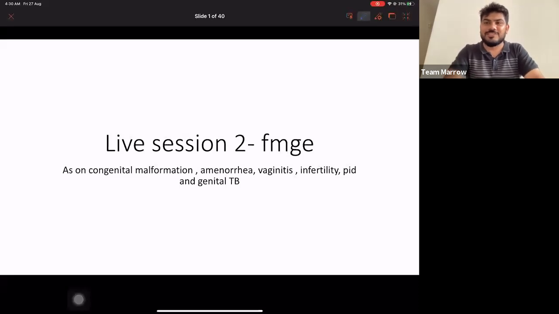So today we have Dr. Sakshi Arora ma'am with us. Today's session is going to be very, very important, so please be very attentive. The session is going to be conducted in two parts. First, ma'am will be discussing all the questions. And after that, if you have any query, just write it down in the comment box and ma'am will get back to you. Over to you, ma'am.